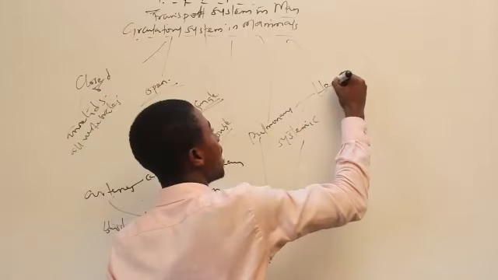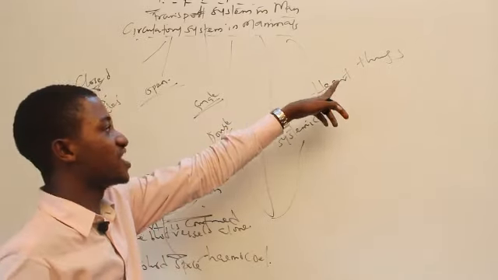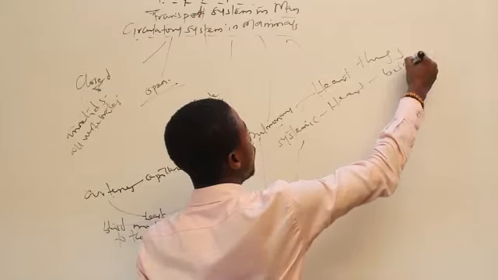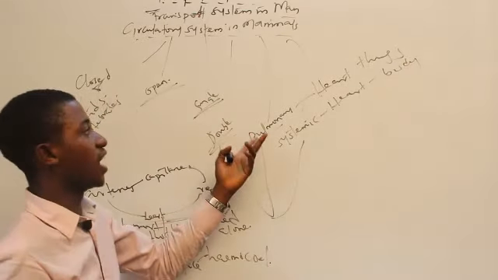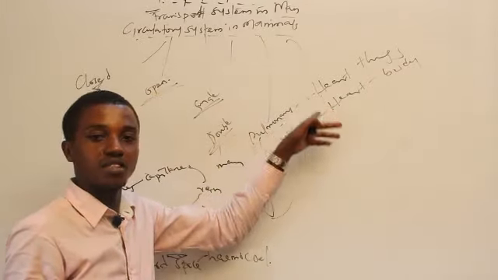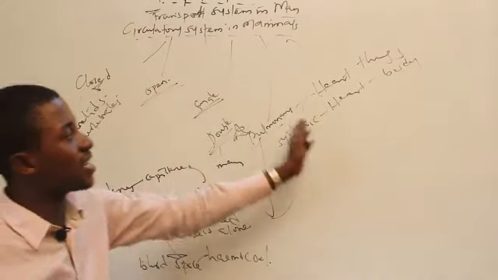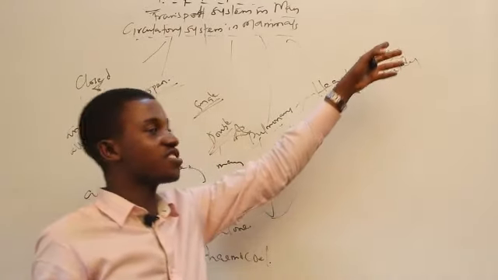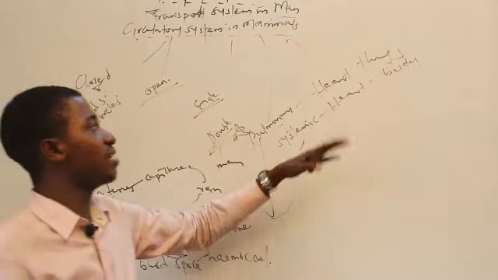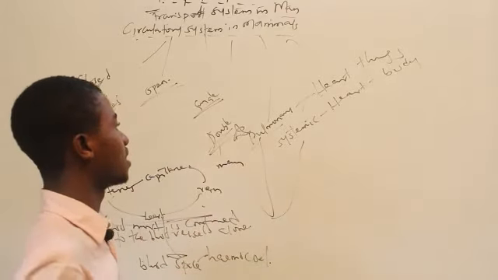So pulmonary now is heart plus lungs. When the blood moves from the heart to the lungs, in order for it to be oxygenated, we'll call it pulmonary. When the blood moves from the heart to the body, we'll call it what? Systemic. So any way you choose to see it, the blood is going through the heart two times. And so that's why we call it double circulation. The heart to the lung, oxygenated. It goes back, heart to the body, back to the heart. So that's systemic. So now we're going to be looking at the heart and the various segments of the heart.